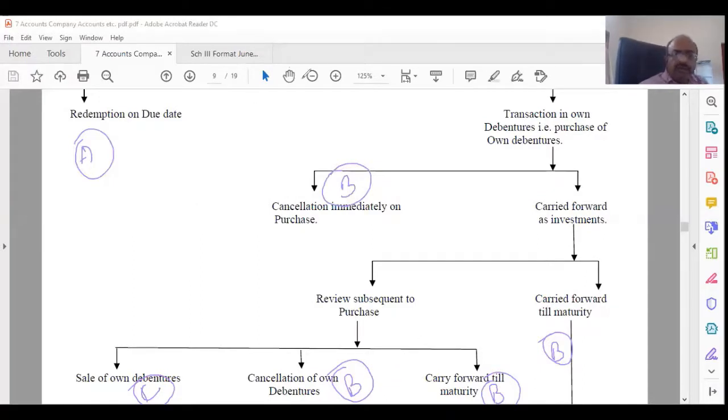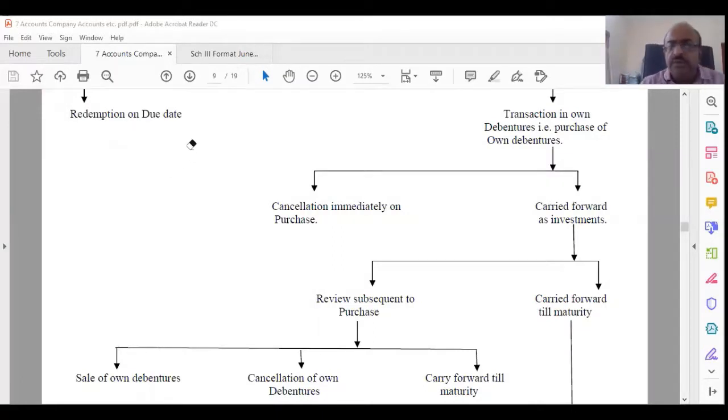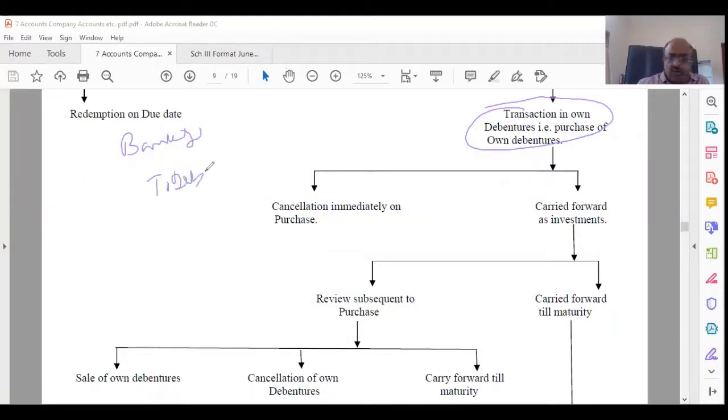Right? Now, my question is, why should you buy your own debentures? Can anybody tell me? When you have issued the debentures, why should you buy them? Or when should you buy your own debentures? You have issued it. You got the money. Bank debit to debentures. Now, why should you give it back? Debenture to bank. Or you invest in your own debenture like any other investment, you're holding it. Why should you buy your own debenture?